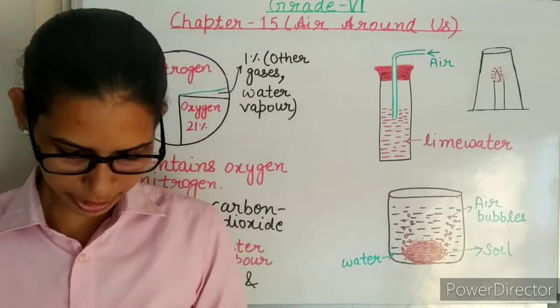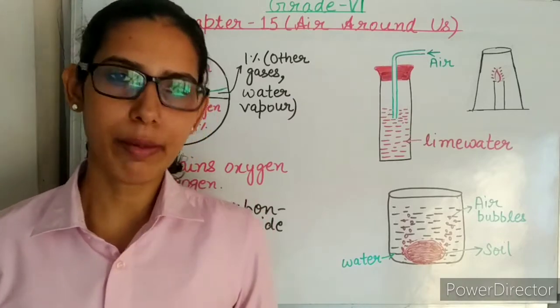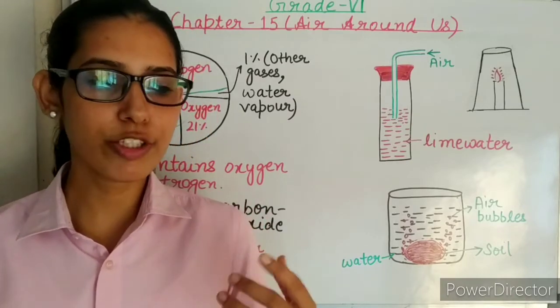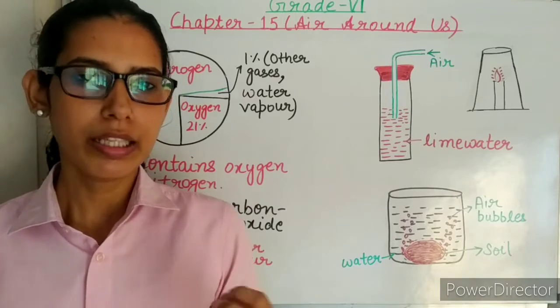Next is burning and respiration. What is the difference between burning and respiration? Burning is a chemical process. Chemical process means in which new substances are formed. For example, if you burn a piece of paper, then what happens?